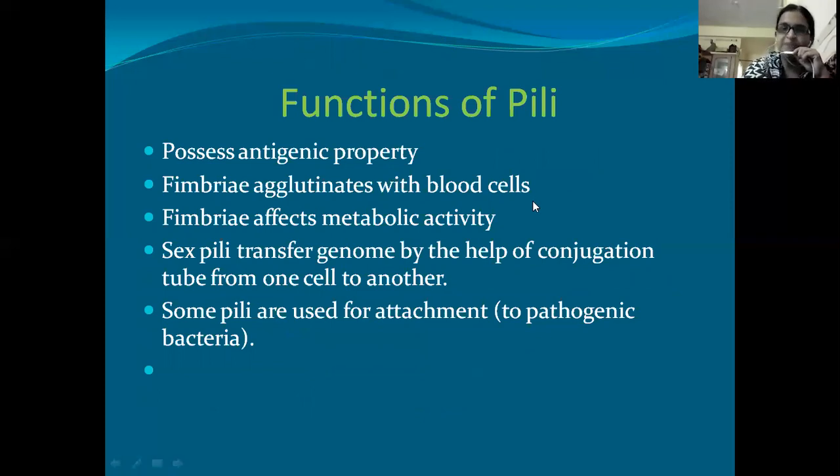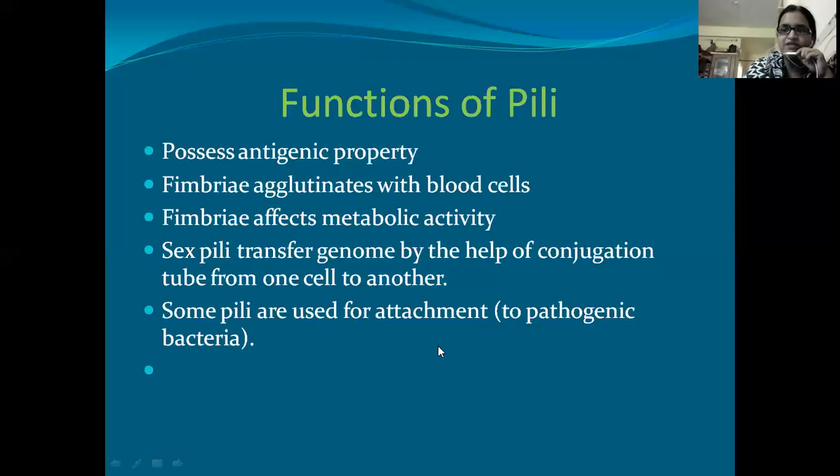It is nothing but a clumping of blood cells. It is due to fimbria, and fimbria affects metabolic activity of the cells. And coming to the sex pili, we have heard it. It helps in conjugation. That is, in this conjugation, there will be transfer of genetic material from one cell to another. So this sex pili will help in the transfer of genetic material from one cell to another by a process called conjugation. Some pili are used for attachment.